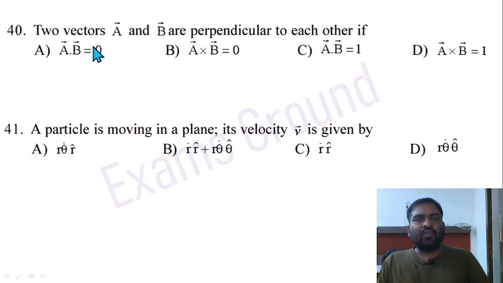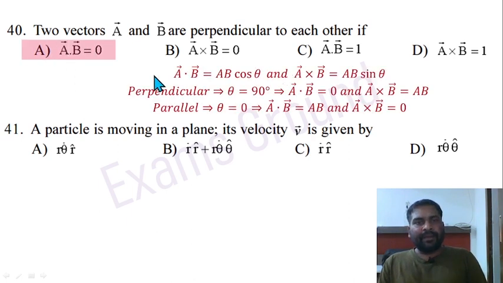Question 40. Two vectors A and B are perpendicular to each other. If perpendicular, theta equal to 90 degrees, then A dot B equal to AB cos theta, cos 90 equal to 0. So this term is going to be 0. So A dot B equal to 0. Option A is correct here. And in the case of parallel, theta is going to be 0. So in that condition this.